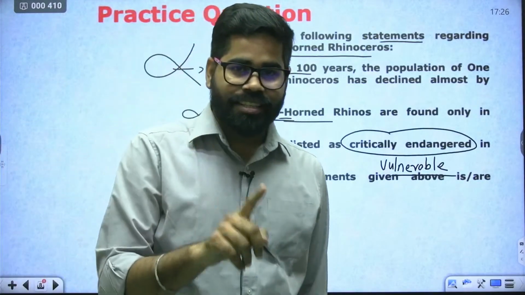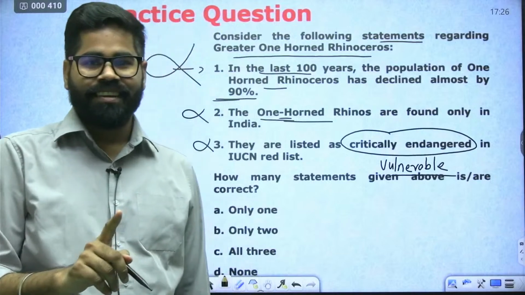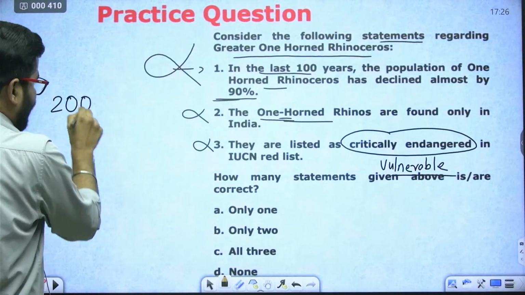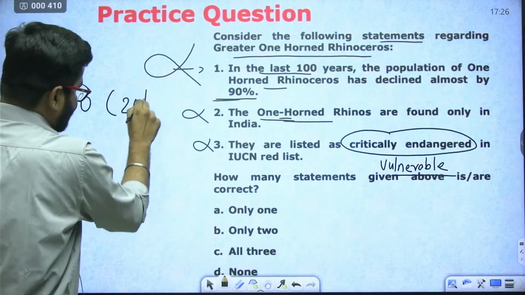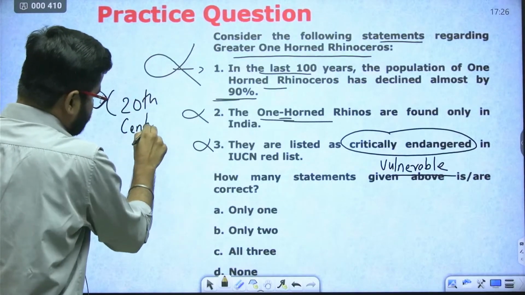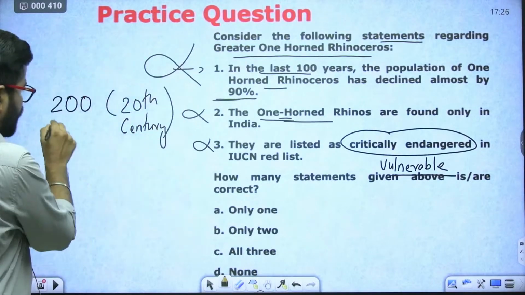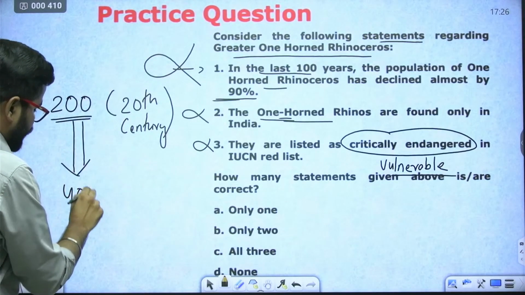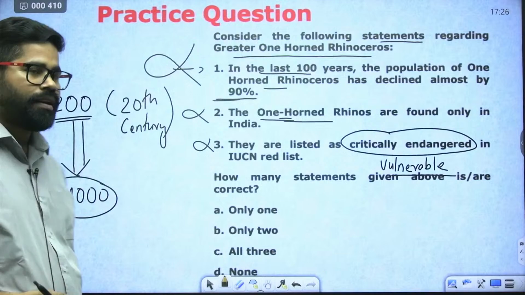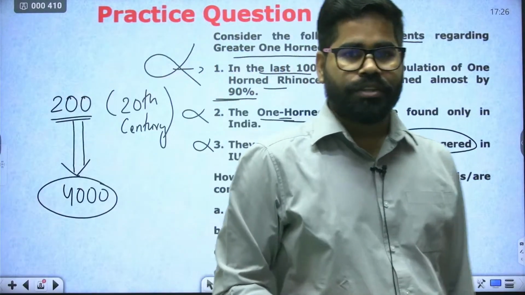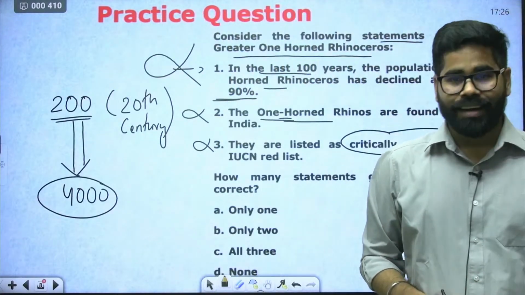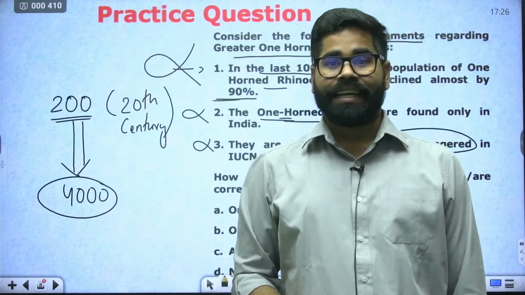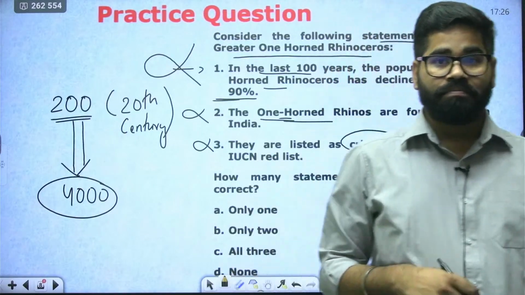The population of rhinos has increased from around 200 at the beginning of the 20th century to 4,000 now. So the population of rhinoceros has not declined.